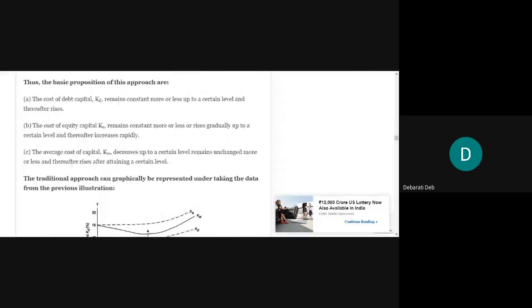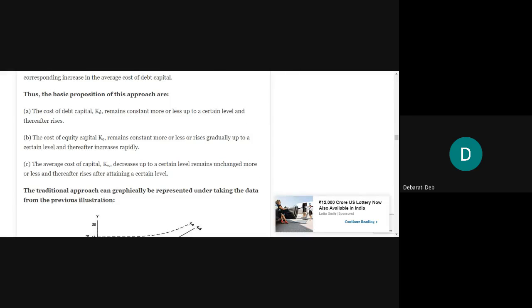Okay, first we will do the assumptions, then we will look at the diagram. Now there are some assumptions again. This will fill up your theory portion entirely. All the propositions or assumptions you will have to write for all the theories that we are doing at the moment. So for the traditional approach, these three are the assumptions.